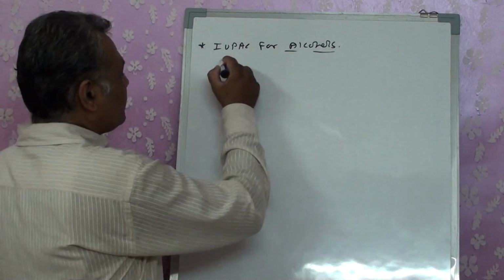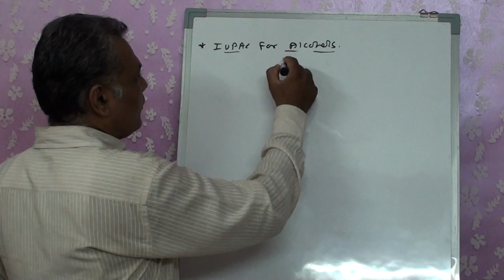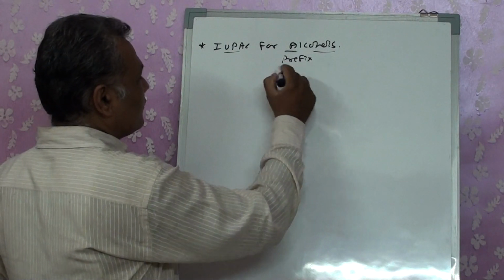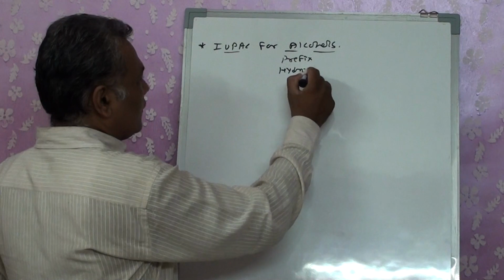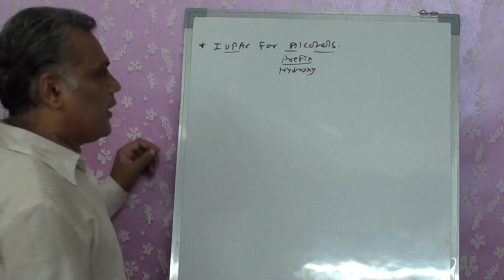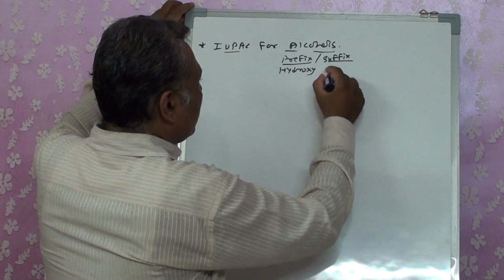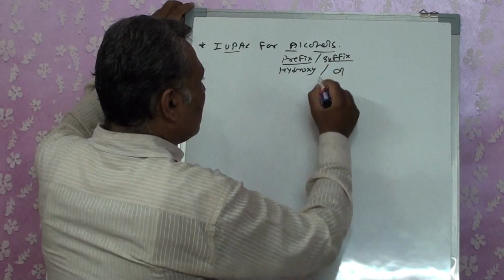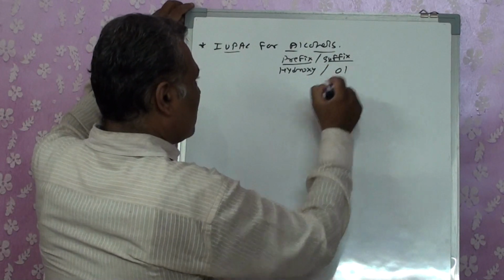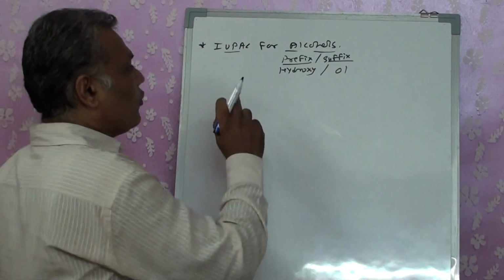For the IUPAC, what is it? We will be getting the prefix for the alcohol as hydroxy, and the suffix as -ol, alcohol. Suffix as -ol, right? Now we want to understand when we should write it as a hydroxy group, when we should write it as -ol, and how to write the IUPAC.